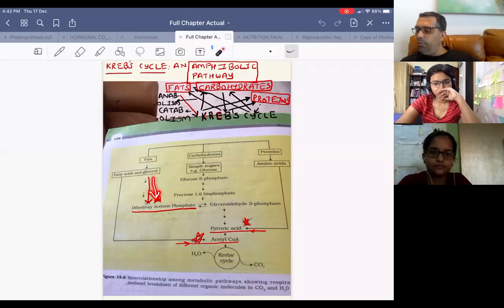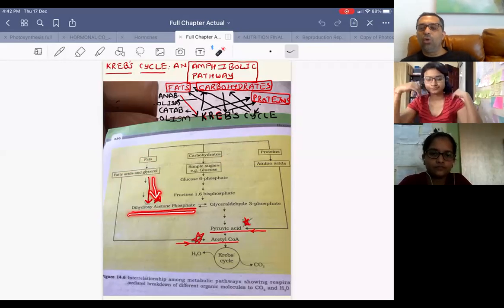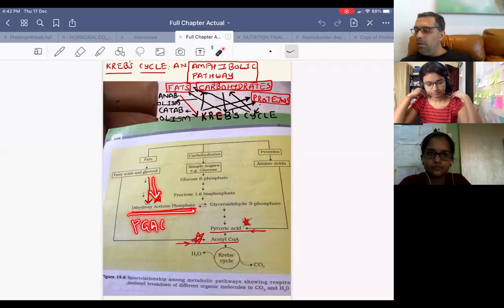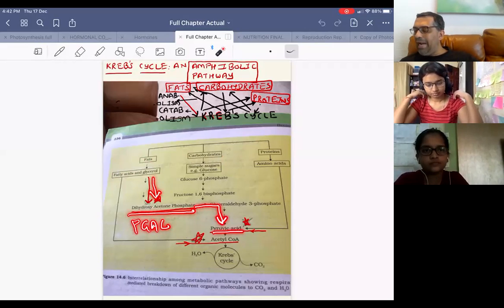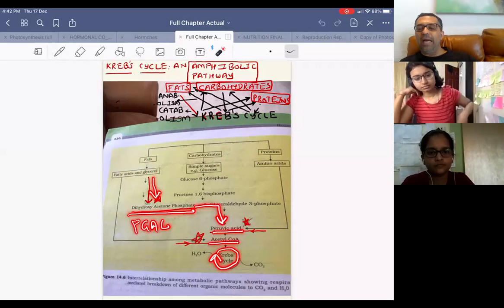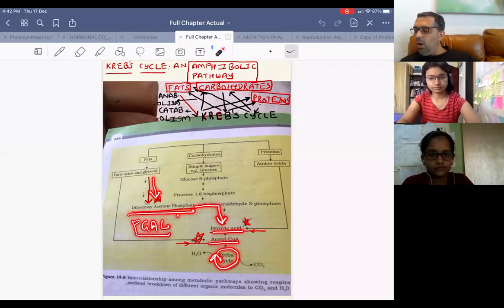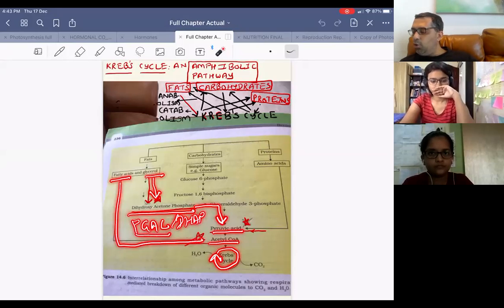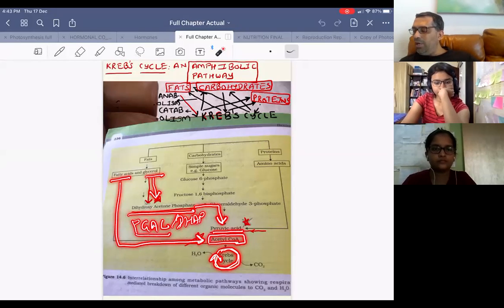Glycerol breaks down to form dihydroxyacetone phosphate, DHAP, or 3-PGAL, and then undergoes glycolysis to become pyruvic acid, which then becomes acetyl coenzyme A, and then undergoes the Krebs cycle. So glycerol becomes PGAL or DHAP. And fatty acids get converted into acetyl coenzyme A and thus enter the Krebs cycle.